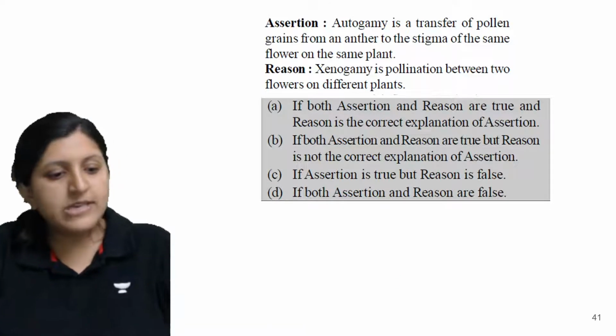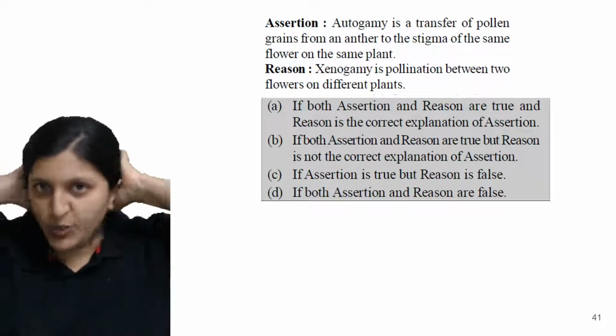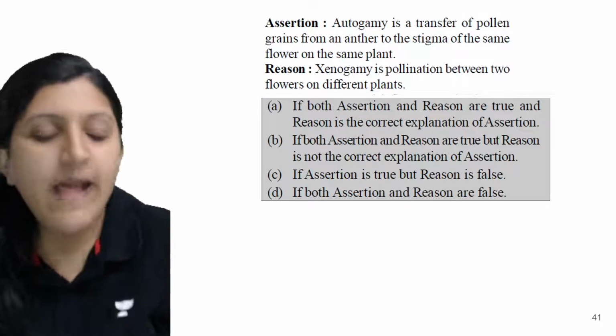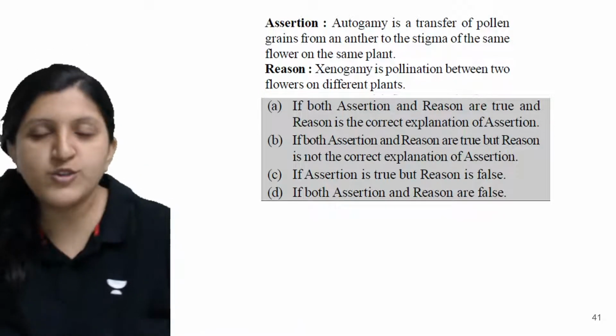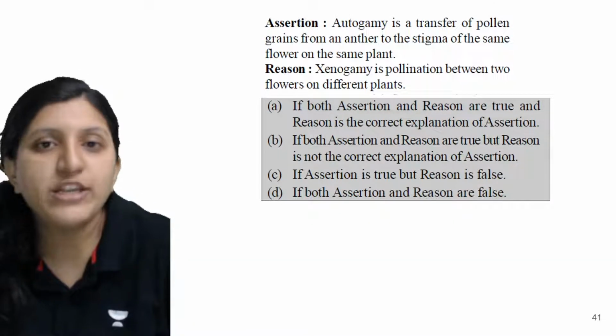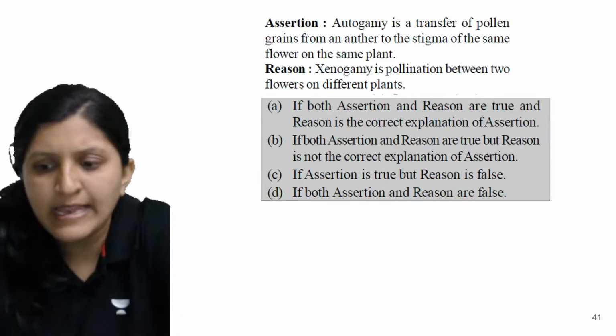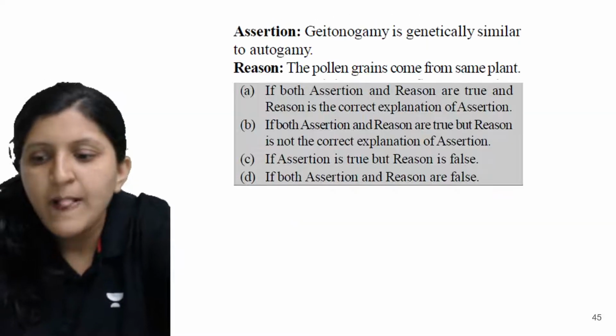Okay, these are assertion reason type questions. Basically, you will have to analyze the question. They would give a particular statement and the reason is also mentioned. You need to look at whether the reason is giving a correct explanation for the assertion that is mentioned. This type of question you won't have, so I'll skip this part, because for class 9 and also class 10, assertion reason questions are not there. In class 12 you will have this.